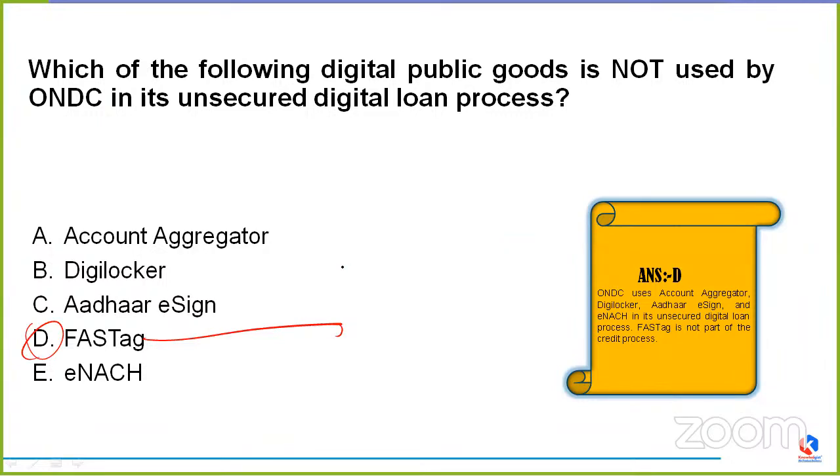It's not a digital public good used by ONDC. ONDC does use account aggregator, DigiLocker, Aadhaar e-sign, and eNACH as well. But FASTag is not part of the credit process. You all must know where we use FASTag.